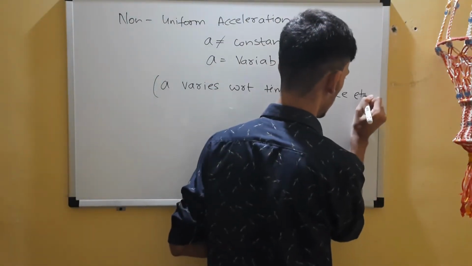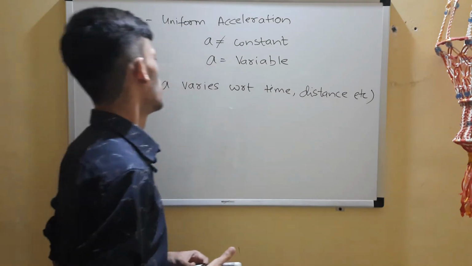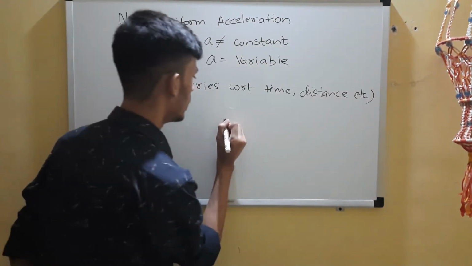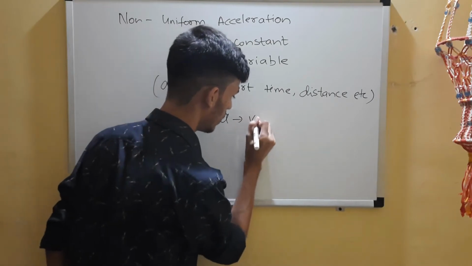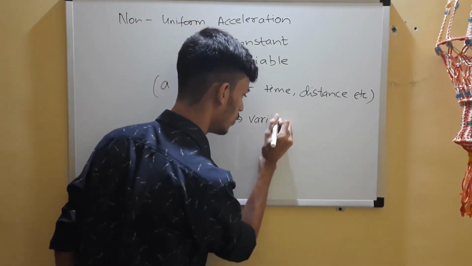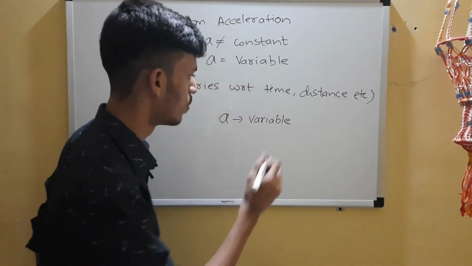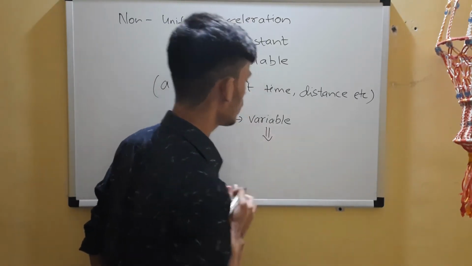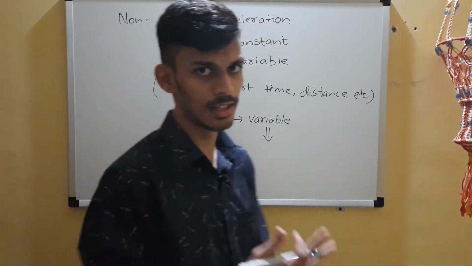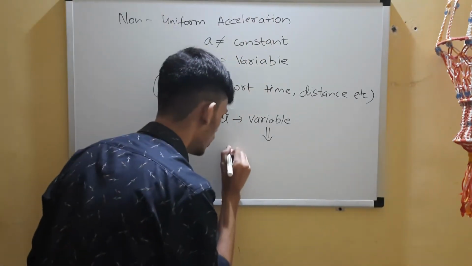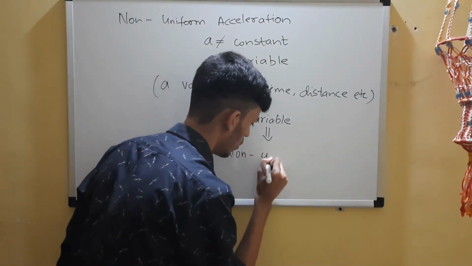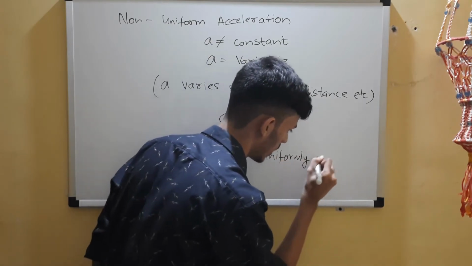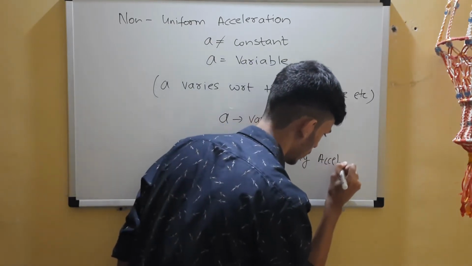So if you find that a is variable, the motion you are discussing is non-uniformly accelerated.